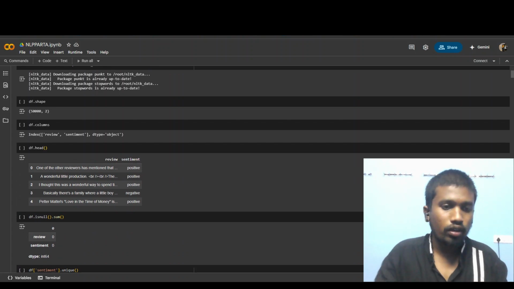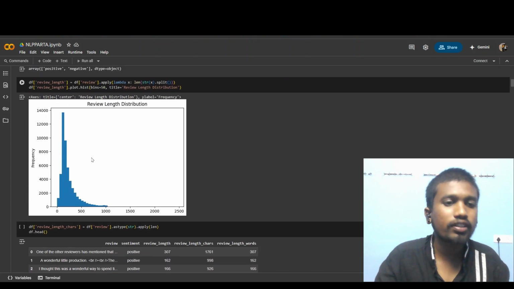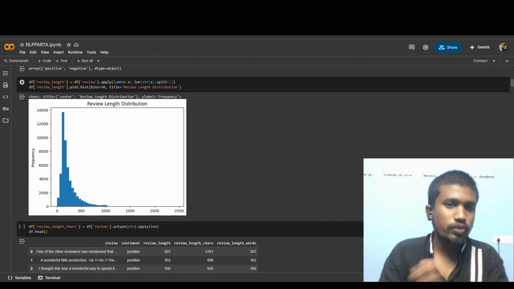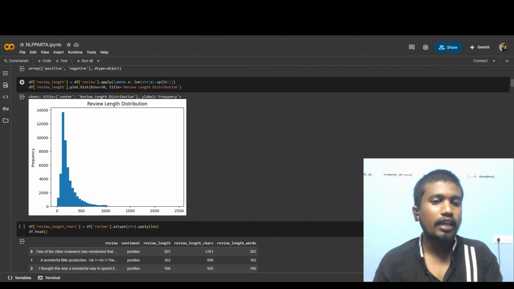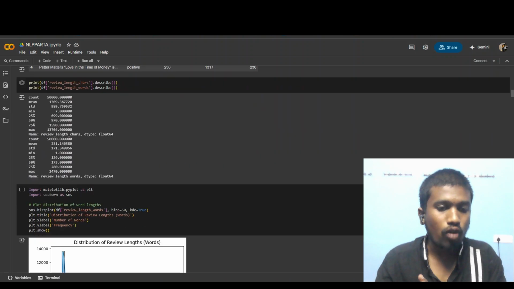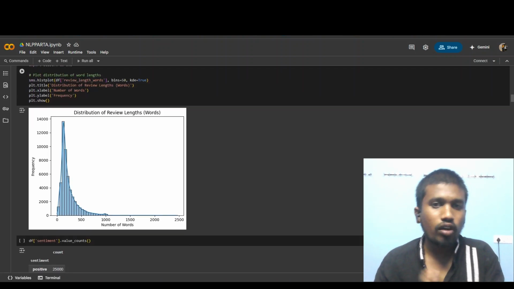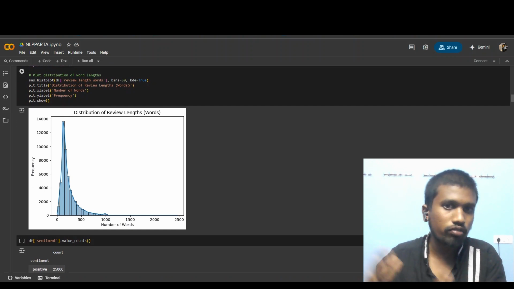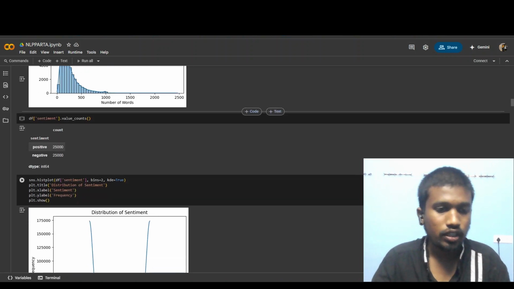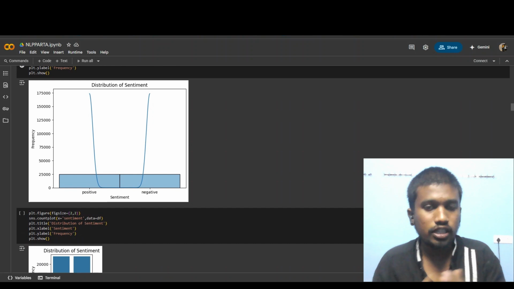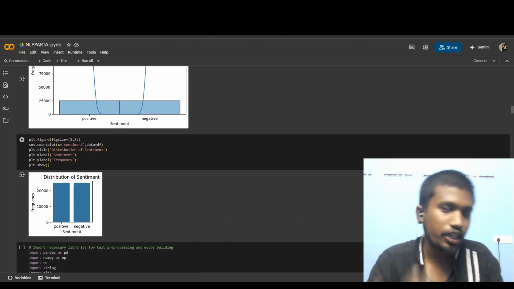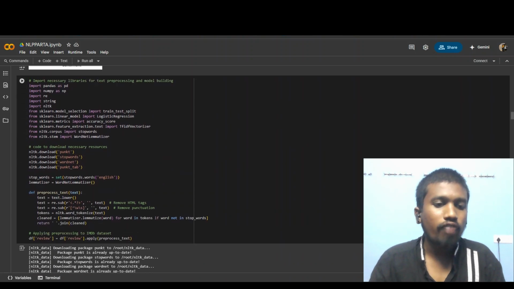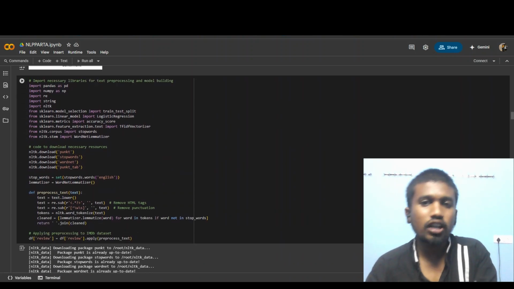build a better model. And after that, after analyzing the textual data, we have to analyze the graphical representation of the data, like review length distribution and word length distribution, how the words have been distributed, what the length of the words is and what the length of the reviews is. And after that, distribution of sentiment, how those sentiments have been distributed, how many positives are there, how many negatives are there.